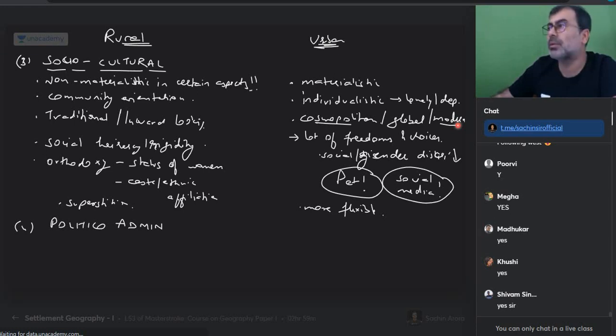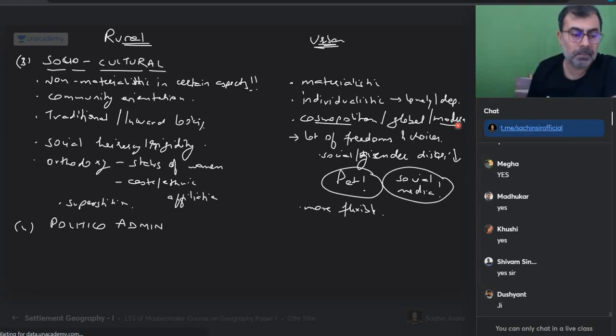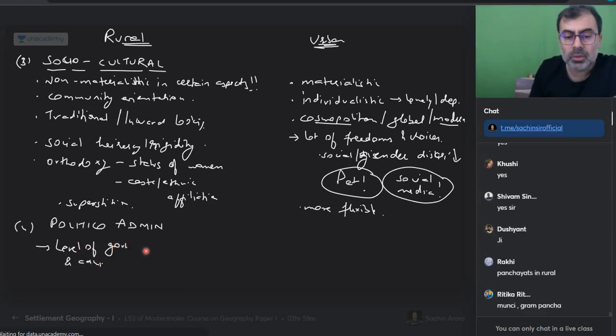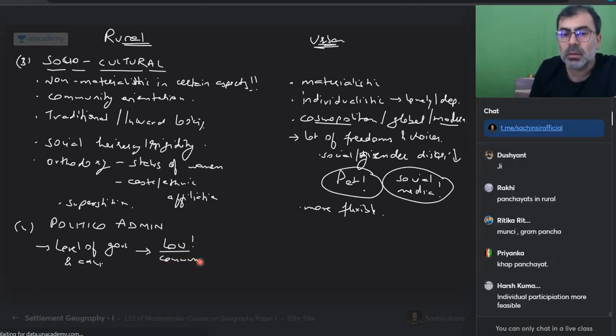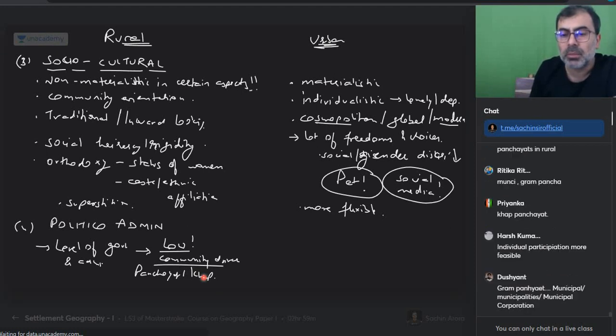चलिए, next is politico-administrative. Tell me what are the differences quickly. What are the differences? Politico-administrative. Can you think of some differences over there? Simple. Level of administration, level of government and administration. So what is it? Can I say low? More community driven. True or not? So there will be panchayat. आपने खाप भी सुना है. Have you heard of that or not? That is going to be there. Panchayat हो गया, this thing is there.